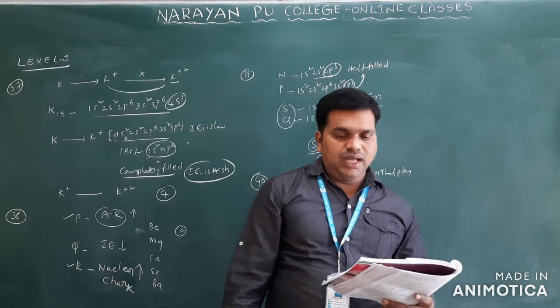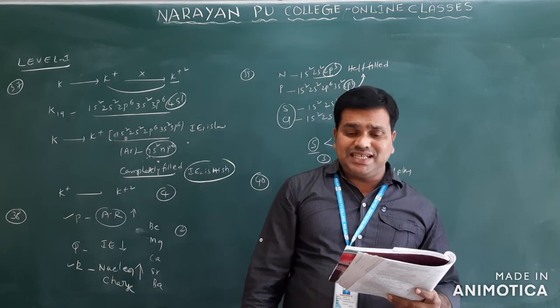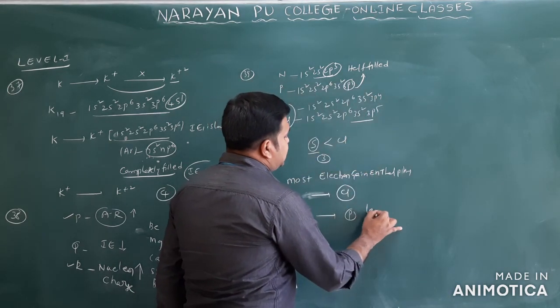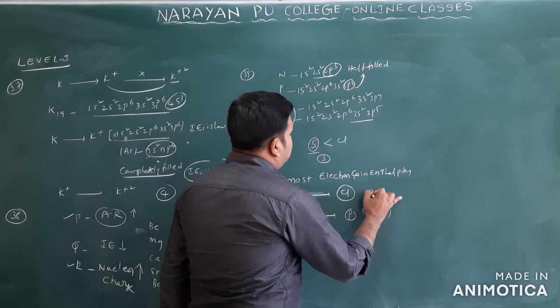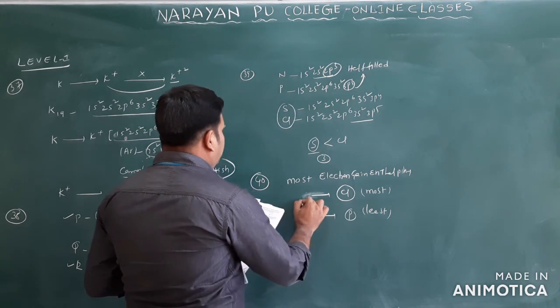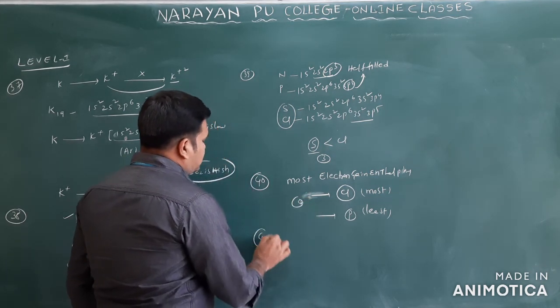That is chlorine only. And the least negative we have is phosphorus only. This is the least and this has the most electron gain enthalpy value. So what answer will you take? You will take option 4 for this question.